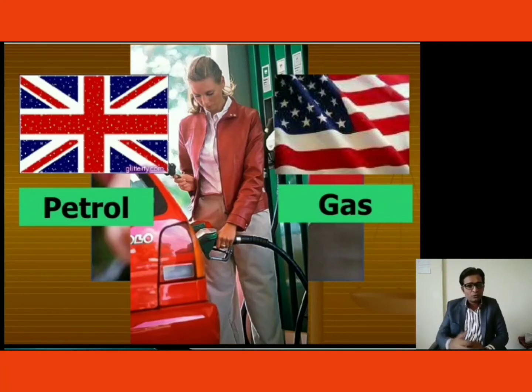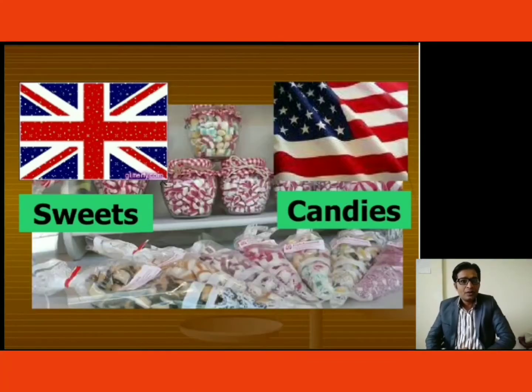We always use a petrol pump for filling the tank with petrol, and that's why normally in India people say petrol pump, but Americans call it gas or gas station, right? Petrol and gas. Sweets, any sweet thing. Britishers call it sweets, Americans call it candies. For that matter, it can be chocolate also.